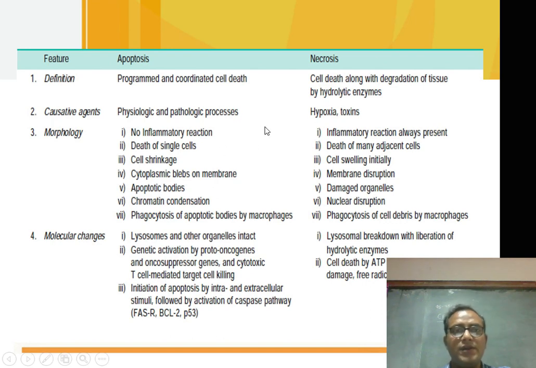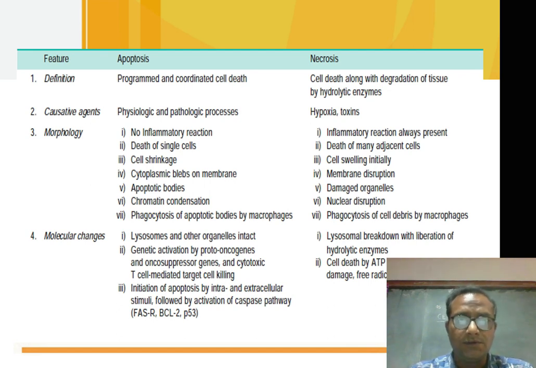Now this table shows the differences between apoptosis and necrosis. In apoptosis there is programmed and coordinated cell death, but in necrosis, there is cell death along with degeneration of the tissue by hydrolytic enzymes. What are the causative agents for apoptosis?